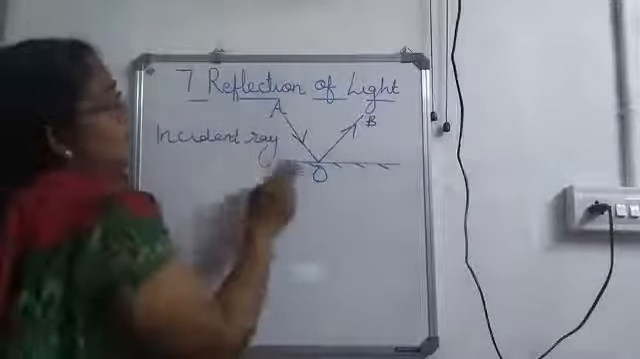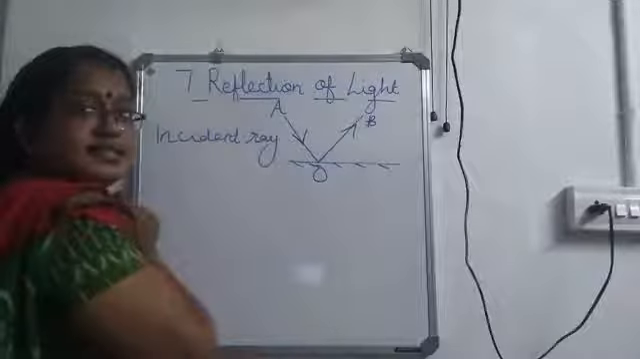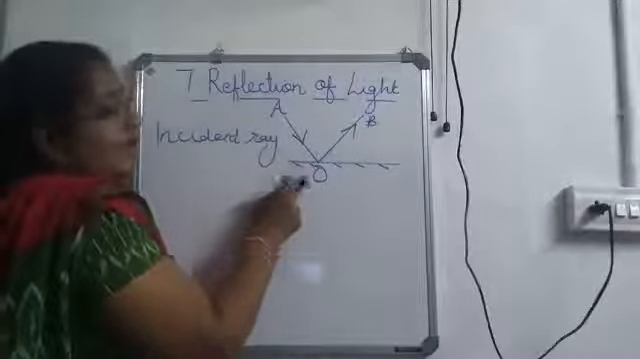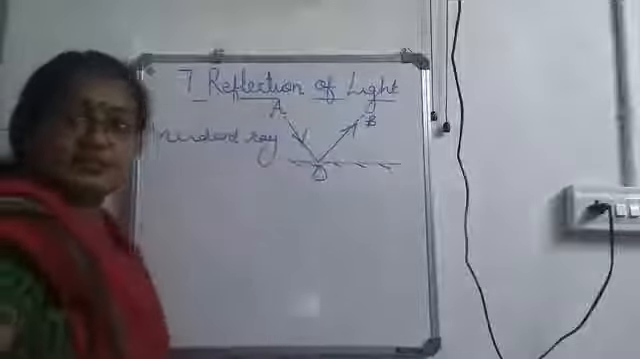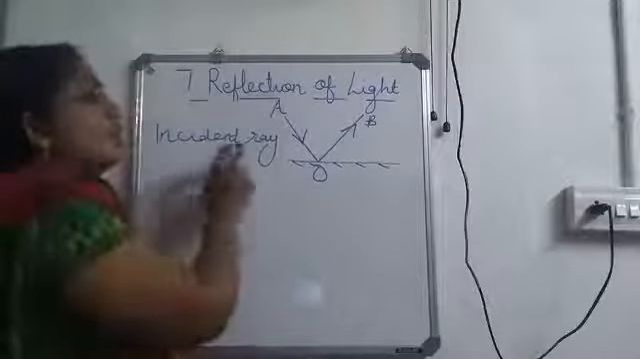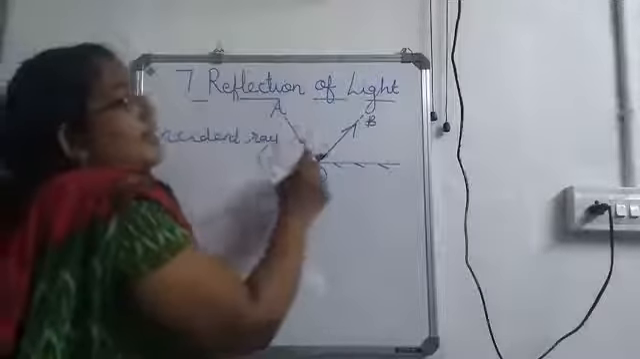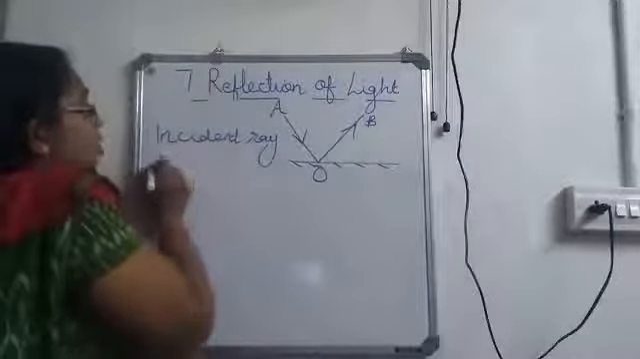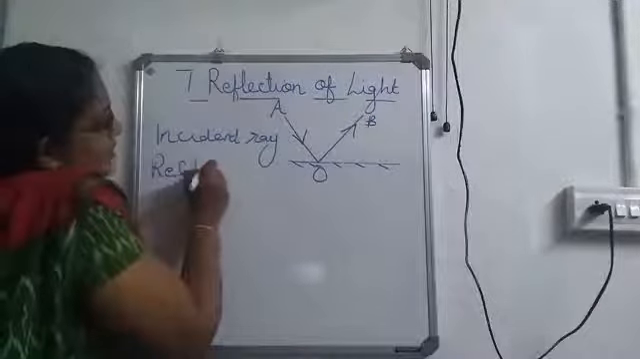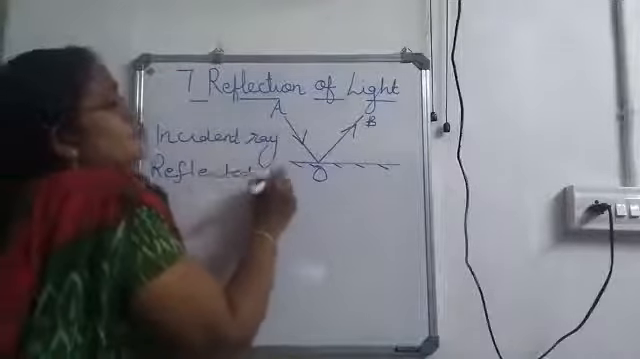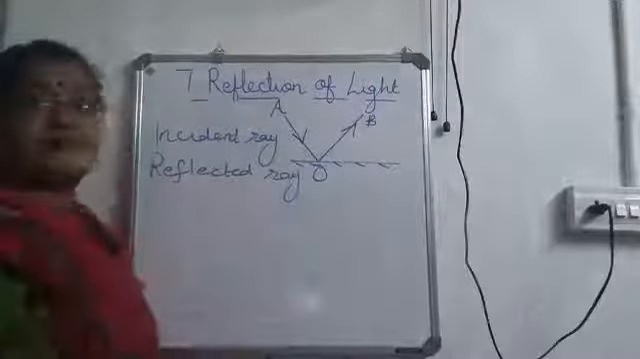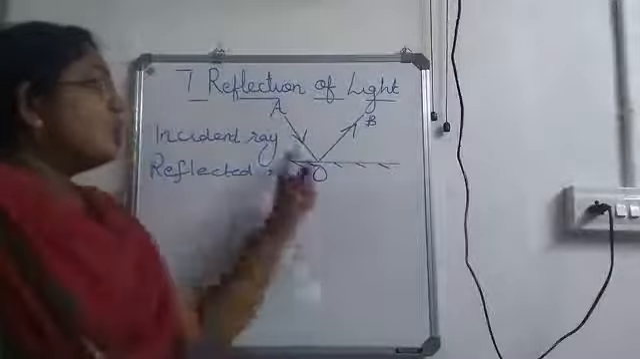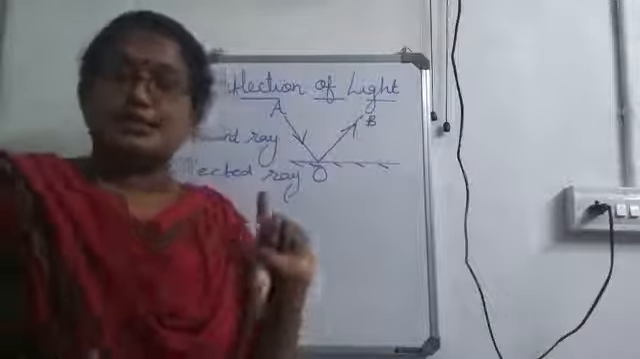Okay. So, in this, which one is the incident ray? AO. AO represents the incident ray. The ray which hits on a reflecting surface can be called as incident ray. The ray which bounces back into the same medium can be called as the reflected ray. So, from this diagram, which is the reflected ray? OB. OB is the reflected ray, the ray which bounces back after hitting the surface.